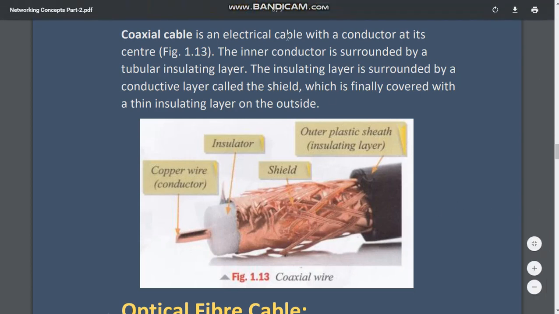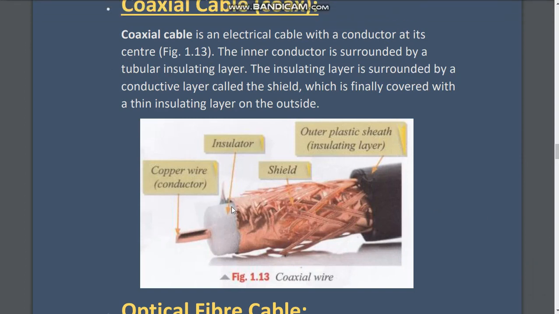So coaxial cable is an electrical cable with a conductor at its center. The inner conductor is surrounded by a tubular insulating layer. So this is just like a tube. The insulating layer is surrounded by a conductive layer called the shield, which is finally covered with a thin insulating layer on the outside.